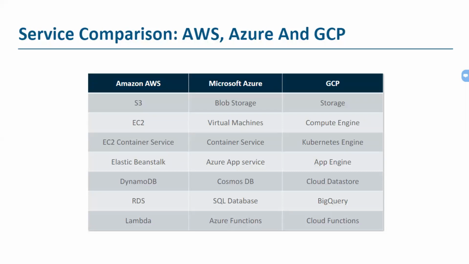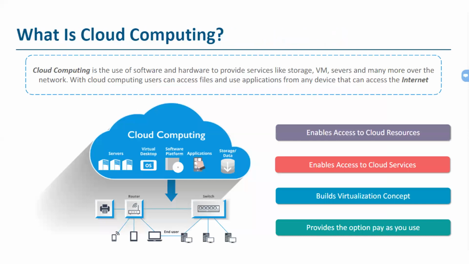Similarly, for storage services, AWS provides S3, which Azure names as Blob Storage and GCP calls Cloud Storage. Other than this, we have several other services, and I'll be showing you the comparison of those services with their other competitors in the market. So this will all be covered in the AWS section of our AWS DevOps training course.